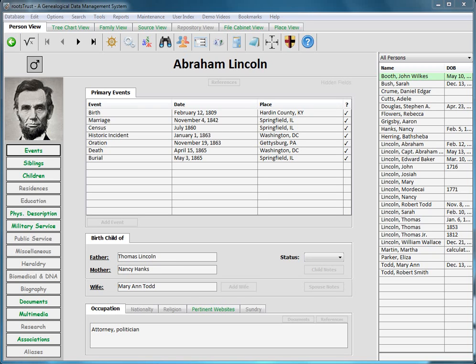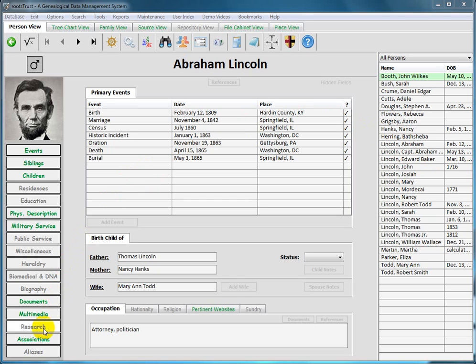I have undone some relationships in a copy of my personal database so that I can recreate them for you in this video. Before I create an association, I would like to show you two associations that are in the Abraham Lincoln database that comes with rootsTrust.